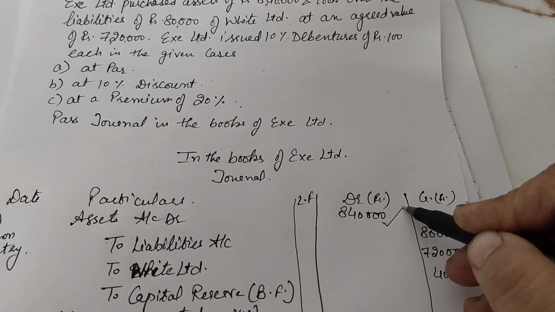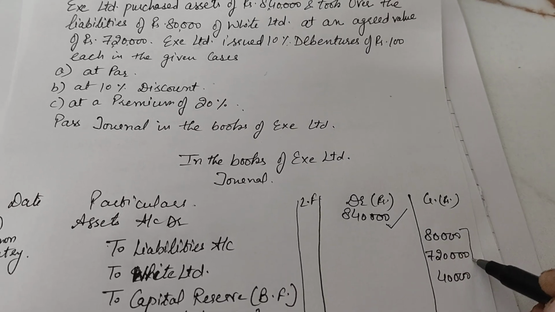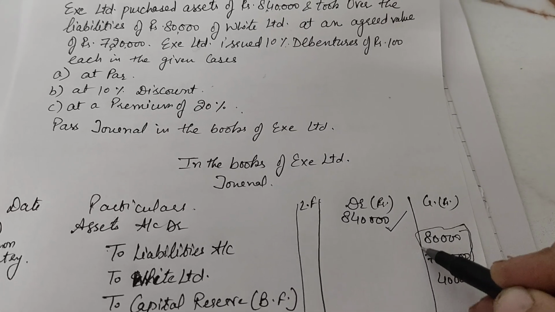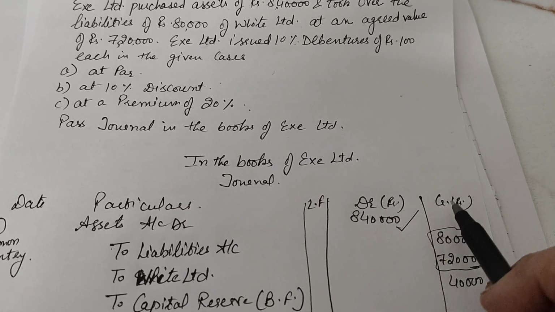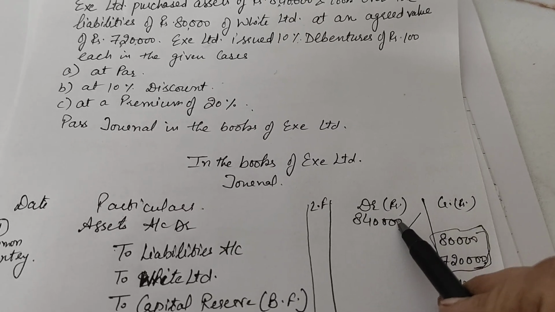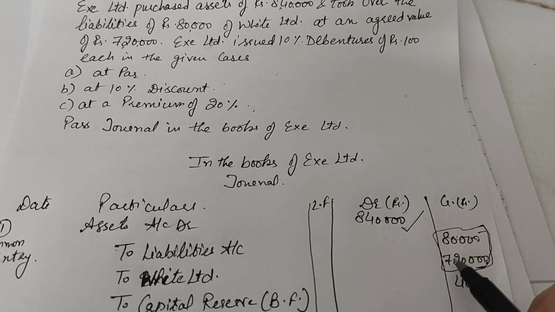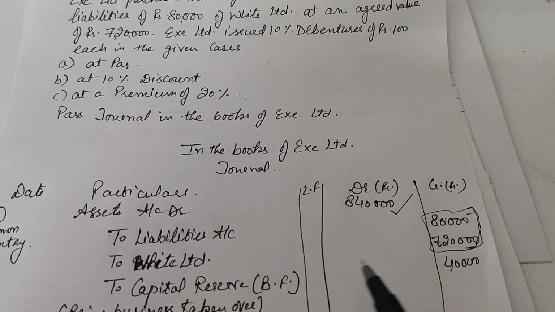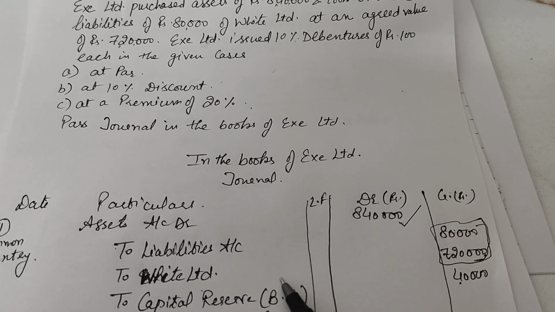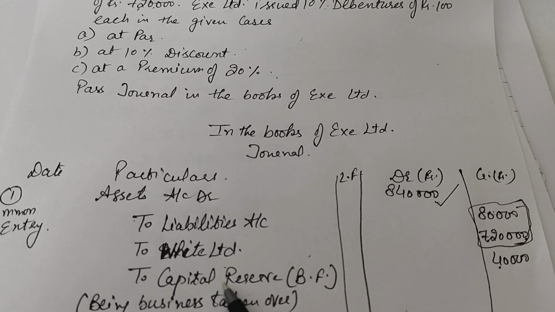Now make a calculation over here. Here it is 8,40,000 and here it totals rupees 8 lakh only. So debit is not equal to credit. On the debit we have 8,40,000, on the credit we have 8 lakh rupees. So the difference would go to capital reserve account. Which account is to be credited here?